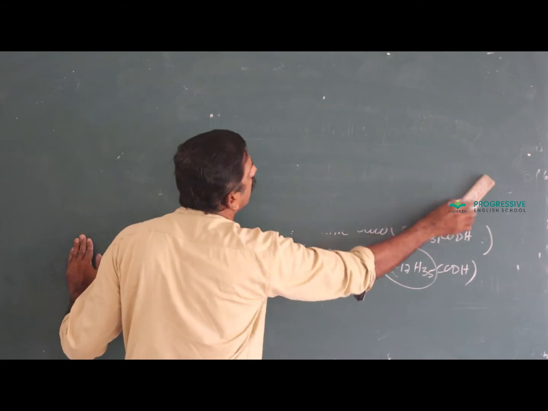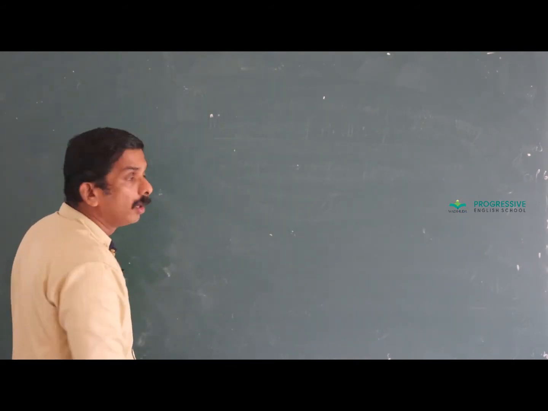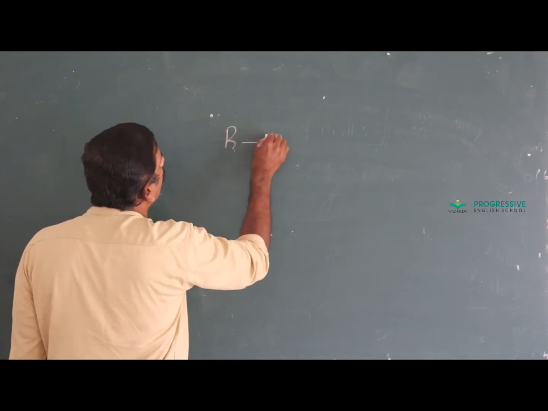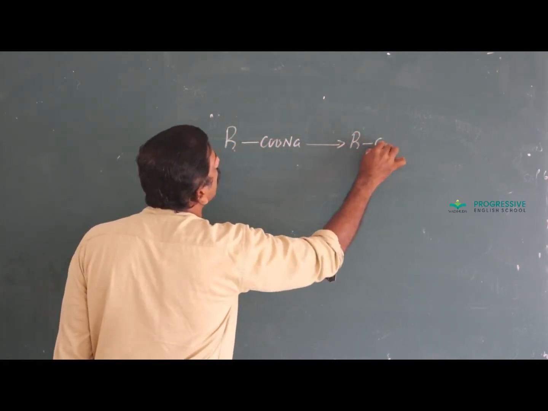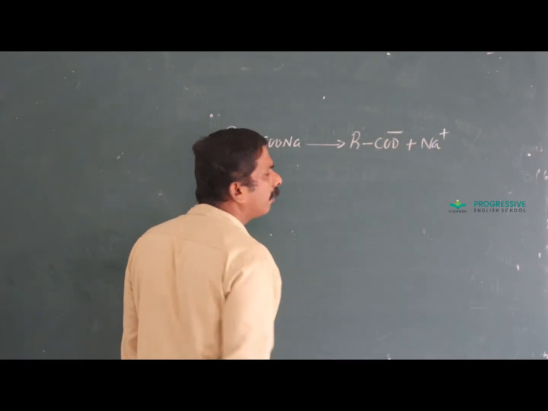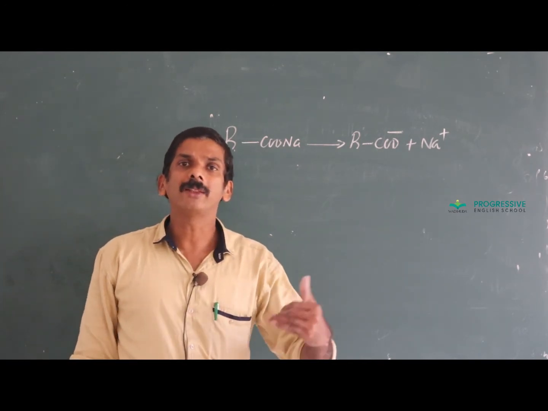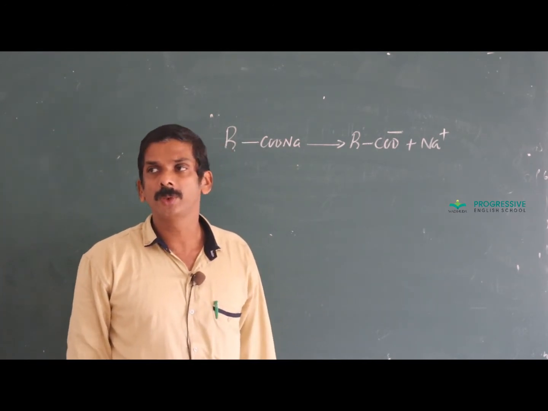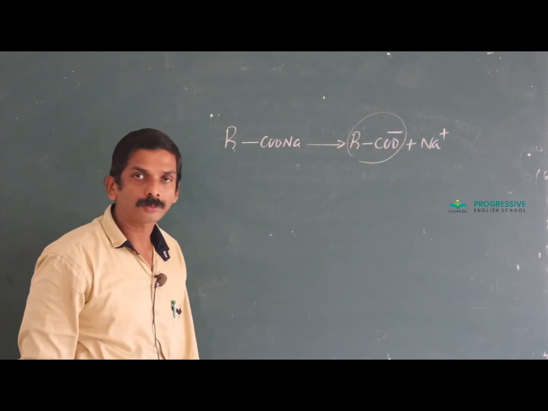In solution, soap dissociates into RCOO minus and Na plus. That is, it splits into anion and cation. Obviously, the Na plus ion goes into the solution. Now we are bothered about this anionic part alone.